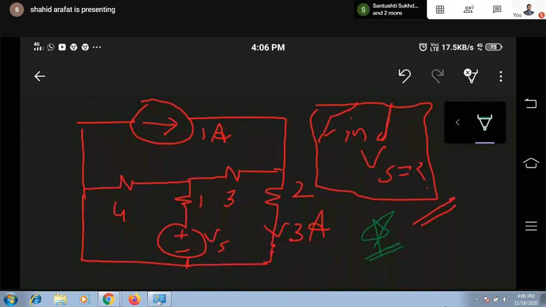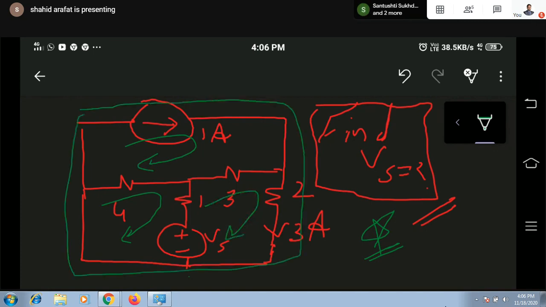The concept of mesh will remain the same, but try to prefer applying KVL in a closed path. What is the difference? If I restrict myself to mesh analysis, I can apply KVL in this mesh, in this mesh, in this mesh, but I cannot apply KVL in this outer closed path because this is not a mesh. That's why I'm saying don't restrict yourself to mesh analysis.